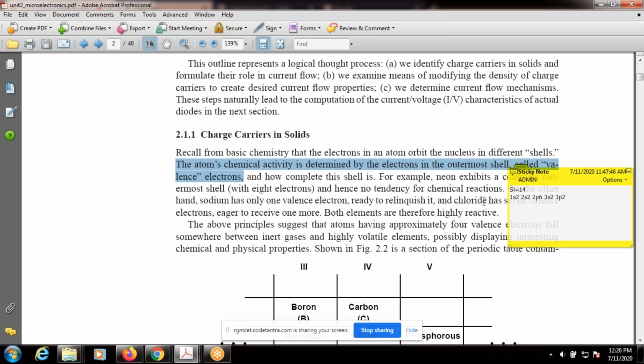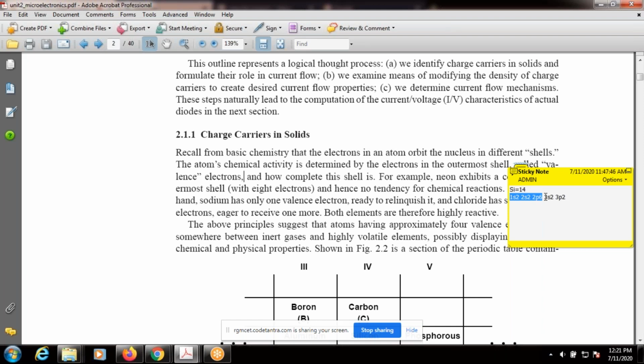Now suppose, for example, I am taking silicon. Why? Because silicon is the most popular semiconductor material used for fabricating microelectronics. What is the silicon atomic number? 14. Now what is the electron configuration here? 1s2, 2s2, 2p6, then 3s2, 3p2. Observe here, first shell, second shell. These two shells do not determine the chemical property of the material.